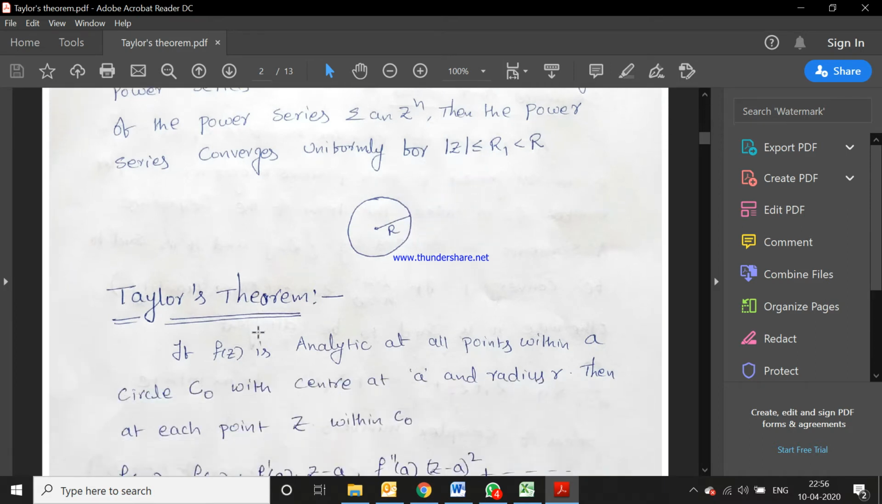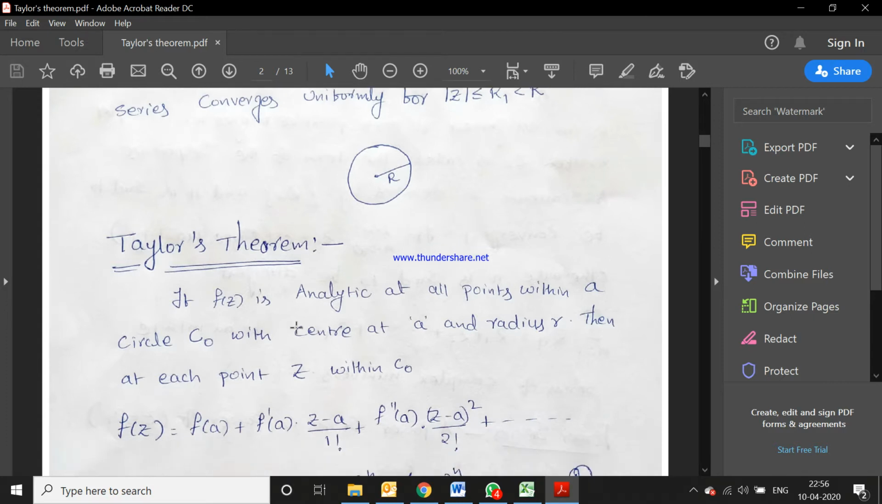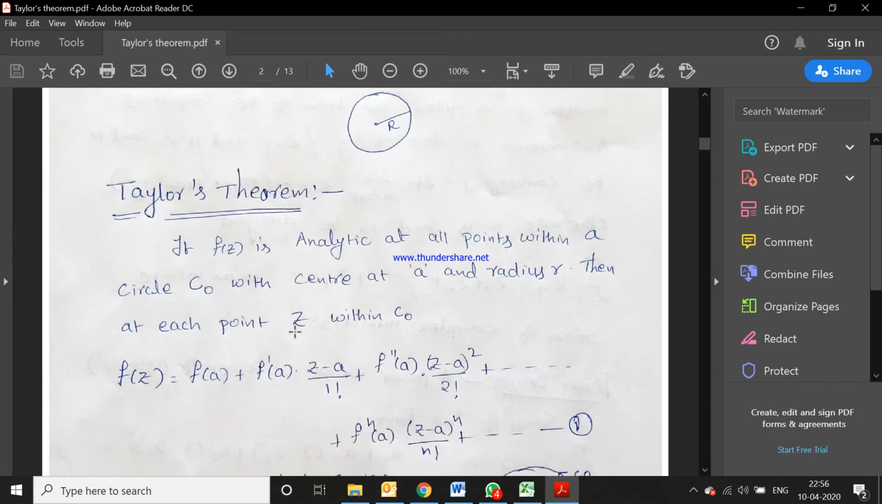Next one is Taylor's theorem. The main topics of the complex power series are first Taylor's theorem, next Laurent's theorem. First one is Taylor's theorem.